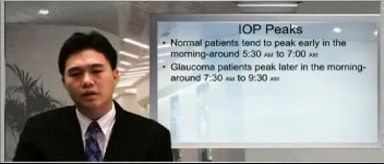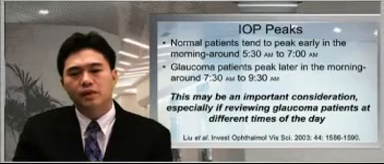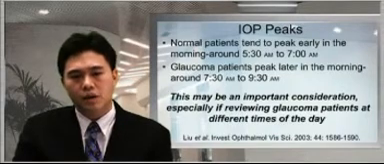Normal patients tend to peak in the morning at around 5:30 am to 7 am, whereas glaucoma patients peak around 7:30 am to 9:30 am. This may be an important consideration, especially when reviewing glaucoma patients at different times of the day.